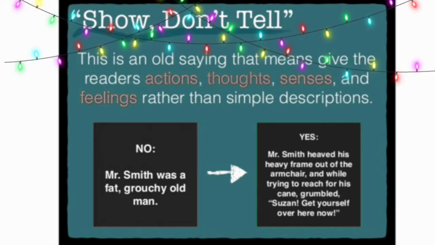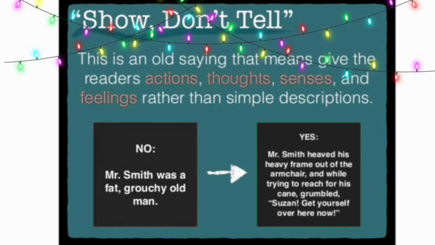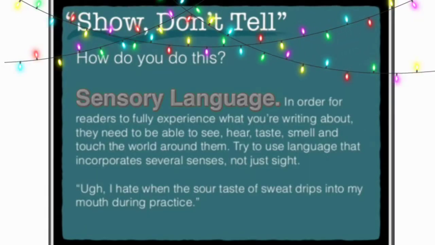So instead of telling right away how Mr. Smith was, like instead of saying Mr. Smith was a fat, grouchy, old man, you will have to use such vivid adjectives so that a picture is created in the reader's mind. You will have to say Mr. Smith heaved his heavy frame out of the armchair and while trying to reach for his cane grumbled, "Susan, get yourself over here now."